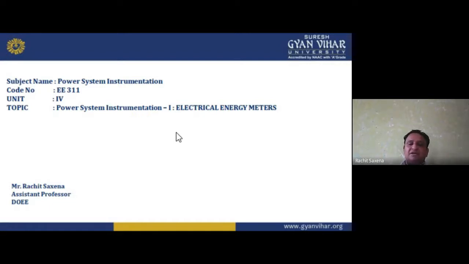instrumentation amplifier. In an instrumentation amplifier, we have 3 operational amplifiers to do the same work, but the third one is basically doing the difference work, the difference of the outputs of the other two. So we get the difference, as in a differential amplifier. After this, we have the isolation amplifier.